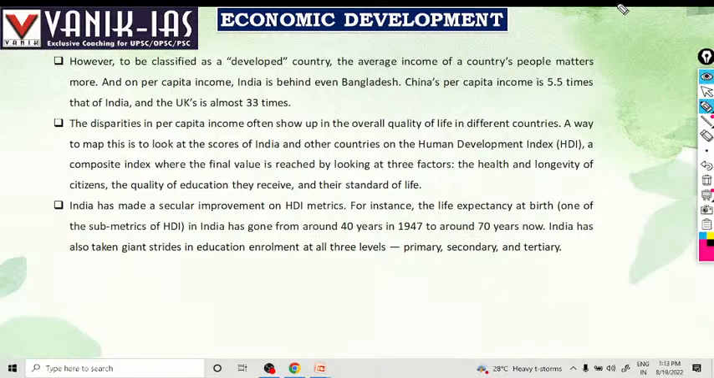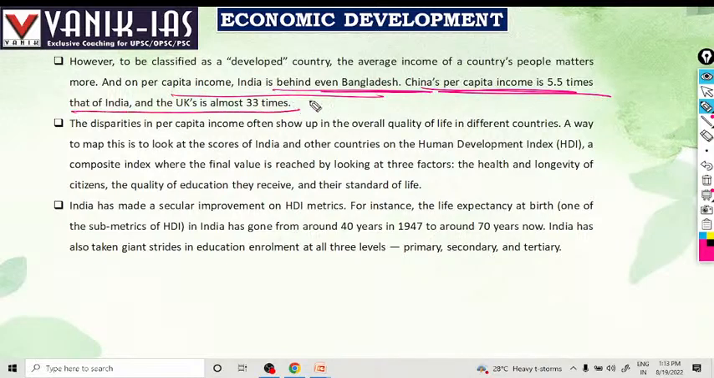To be classified as a developed country, the average income of a country's people matters more. And on per capita income, India is behind even Bangladesh. China's per capita income is 5.5 times that of India, and the UK's is almost 33 times. So there should be more per capita income, so that India can be called a developed country. For that, we need huge manufacturing growth, huge service sector growth, providing employment, investing, creating various startups.